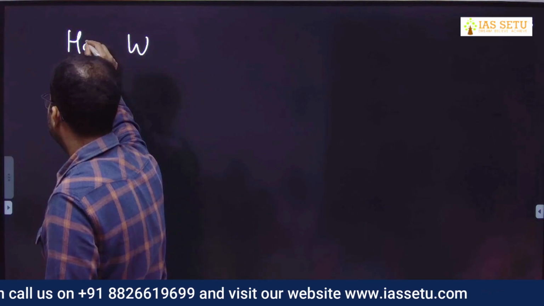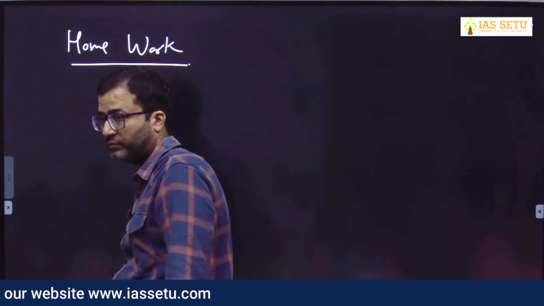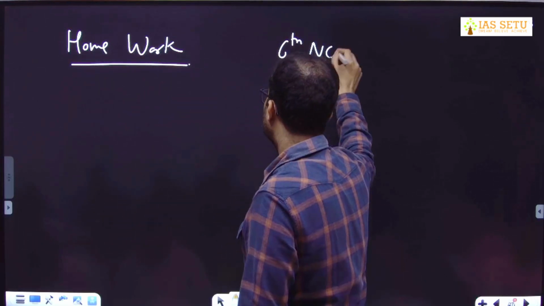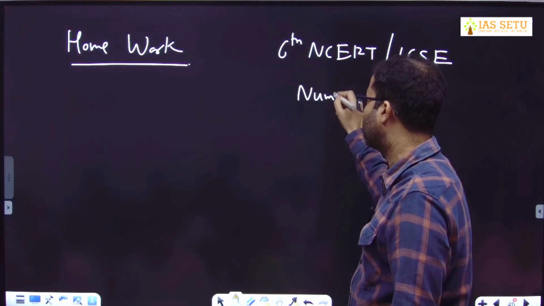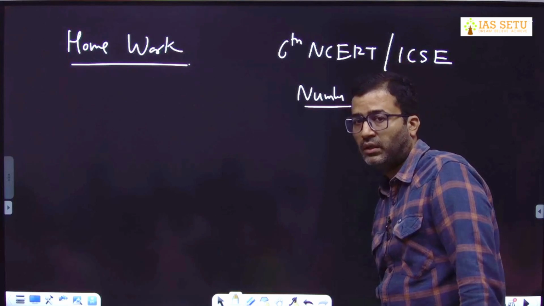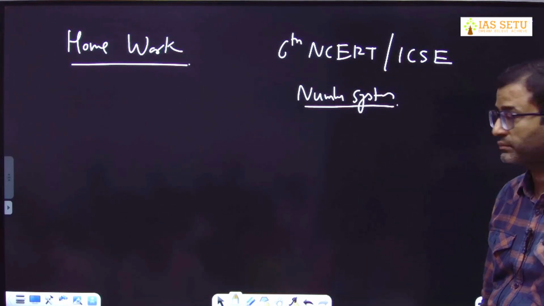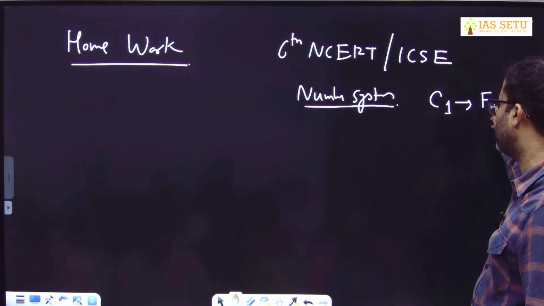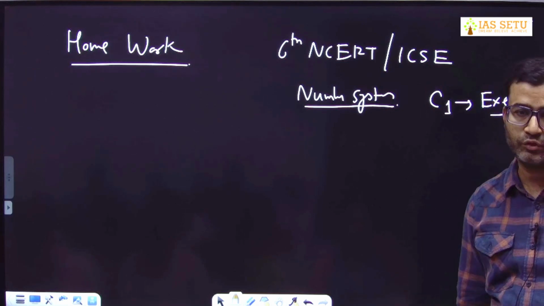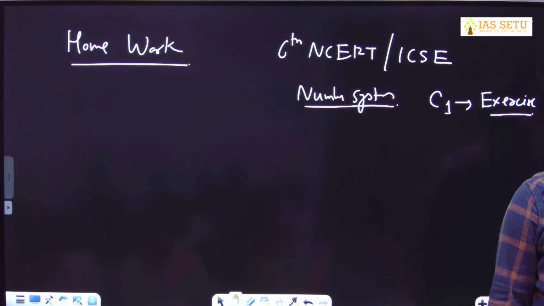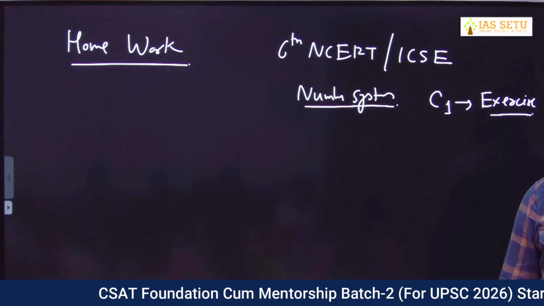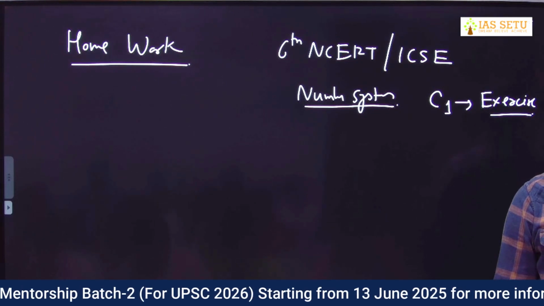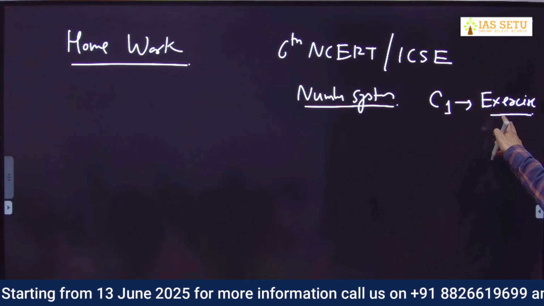Your homework. Sixth standard NCERT or ICSE, whatever book you have, read the chapter related to number system. Category 2, category 3, they just read the theory part, whereas category 1 they will solve the exercise as well. जो उसमें theory वाला part है, one or two examples you can try, whereas category 1 students you have to solve the exercise.